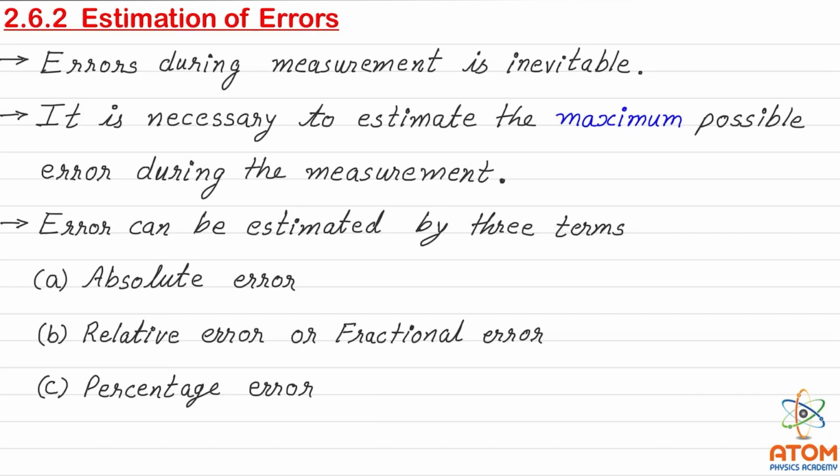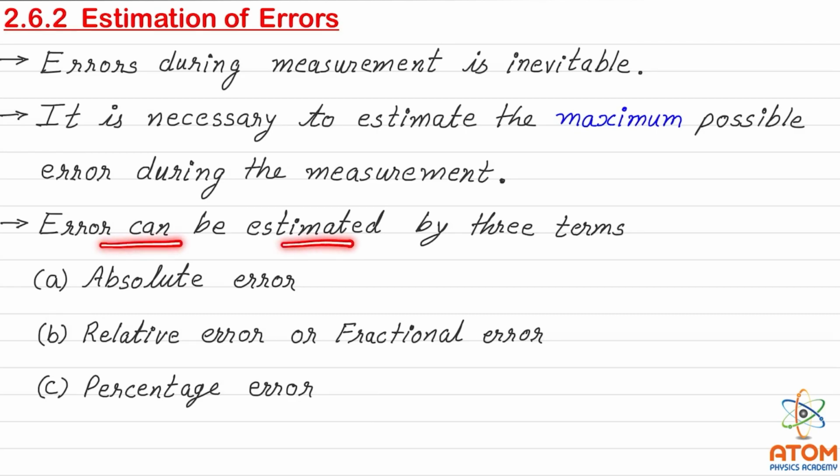So it is necessary to accept these errors and it is necessary to estimate them. That's why this topic is there, estimation of error. We must know how much the error is, or rather, the maximum value of the error. So let us see further. It is necessary to estimate the maximum possible value of error during the measurement, not the minimum. We need to know the maximum error possible.